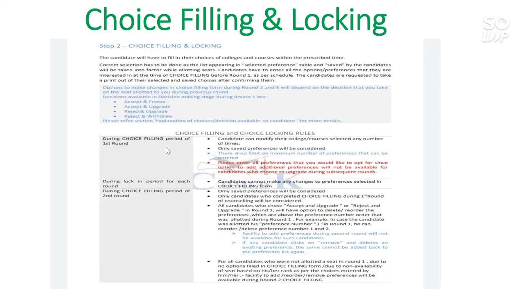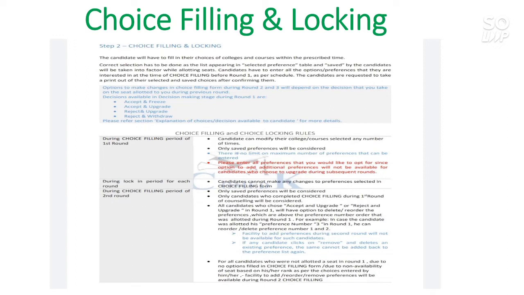So here I will discuss the choice filling and locking. During the choice filling period of the first round, the rules are that a candidate can modify their college course selection any number of times. Only saved preferences will be considered, so save the choices regularly and there is no limit on the maximum number, so you can choose any number of preferences.